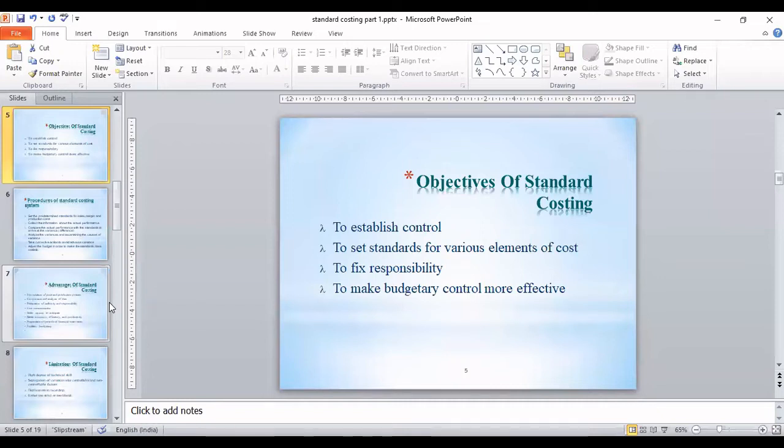Then, to set standards for various elements of cost. Suppose I'm making a product: how much material will be required, how much labor will be required, what types of overhead I'm going to incur. You should have this idea in advance, otherwise it may create problems. At the same time, to fix responsibility on your storekeeper, the production manager, the purchase department, you should use standard costing. And to make budgets also, you need standard costing. These are the basic objectives of standard costing.